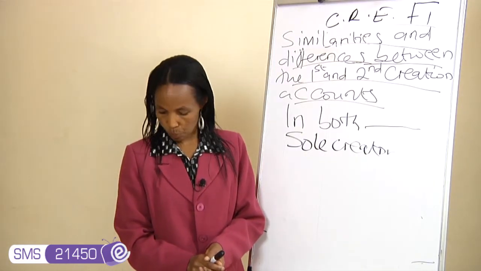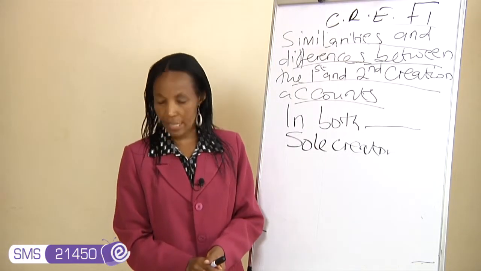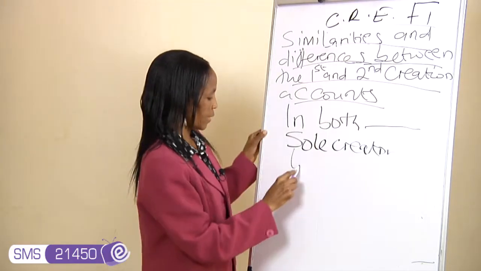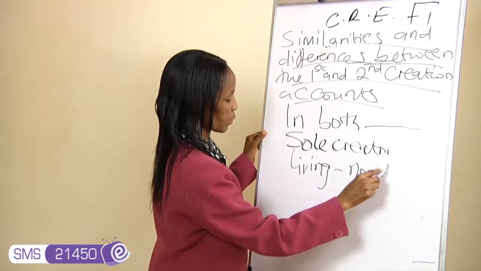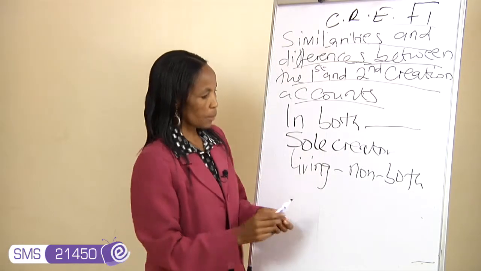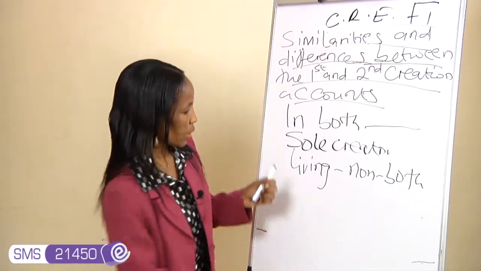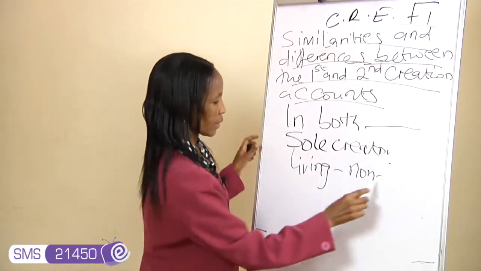Number 2, second similarity. In both the first and second creation accounts, creation involves both living and non-living things.